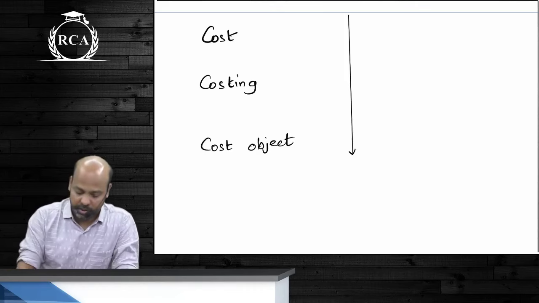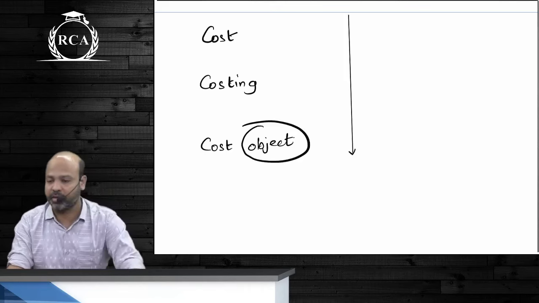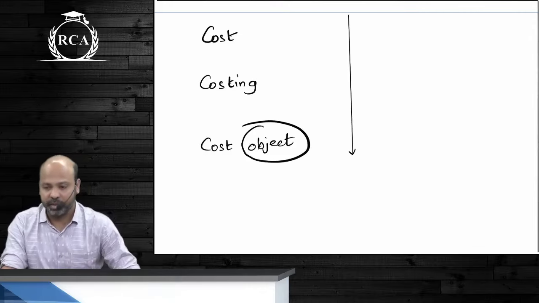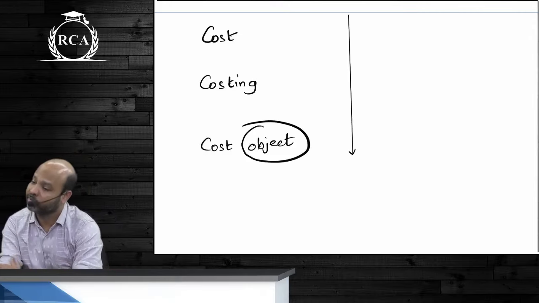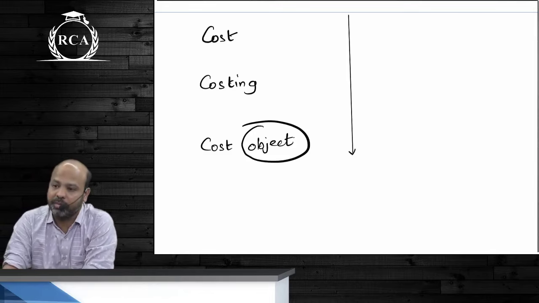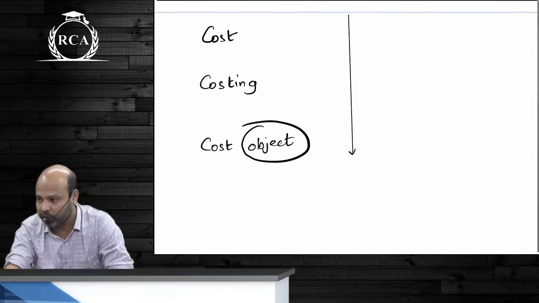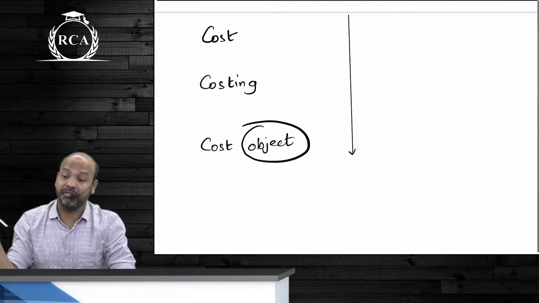What do you understand by the word cost object? ये जो भी पढ़ा रहा हूं guys, it is all as a part of the first chapter that we have, Introduction to Cost and Management Accounting. This comes as a theory question in the examination. They will randomly pick up few terms and give it in the examination. Theory also comes in the examination. Costing में अभी तक it comes as a standalone question. मतलब there will be one question dedicated entirely to theory. All right. Plus one question might come as a part of that fifth question.